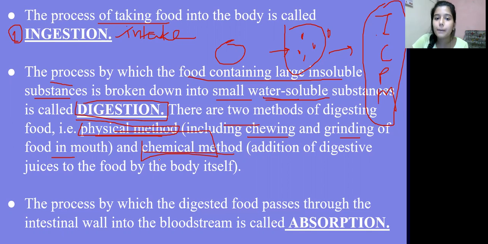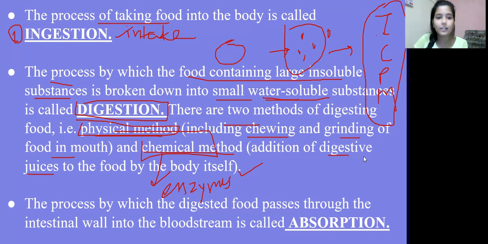Chemical means where enzymes work. So in the chemical methods, enzymes work, which we call digestive juices or digestive enzymes. So this is the addition of digestive juices to the food by the body itself. We will discuss this in detail later in the chapter.